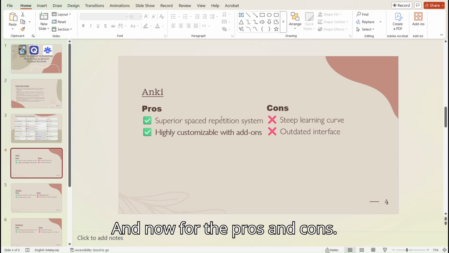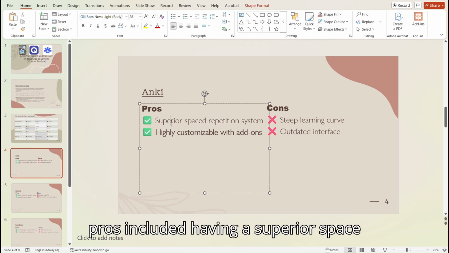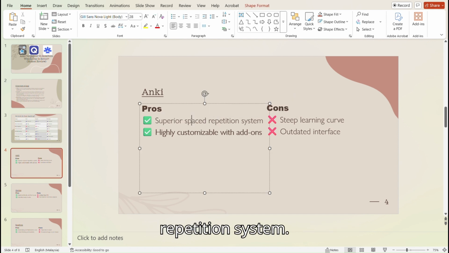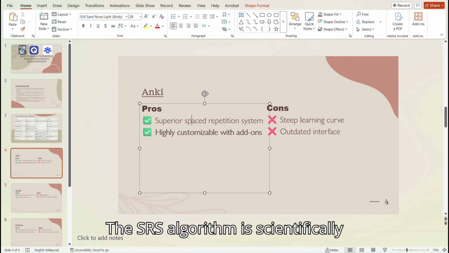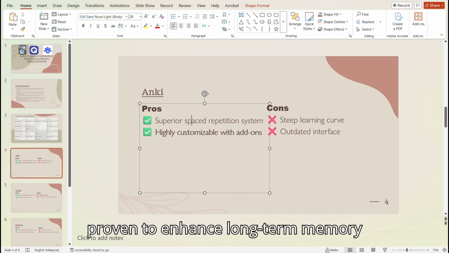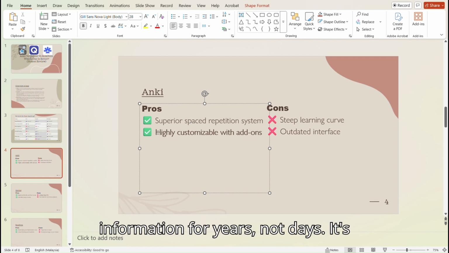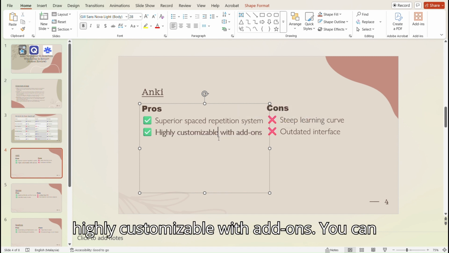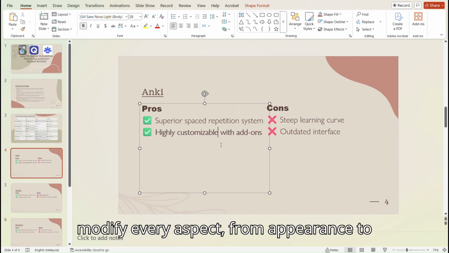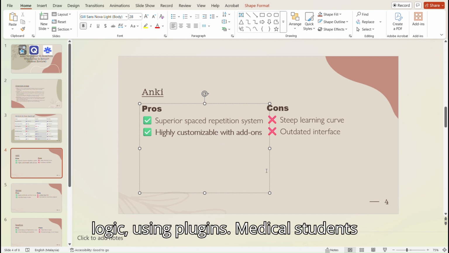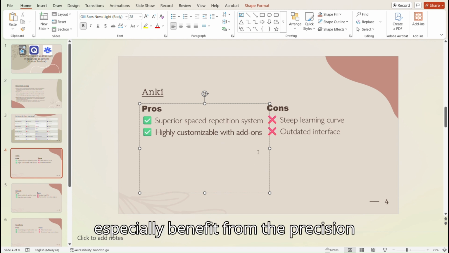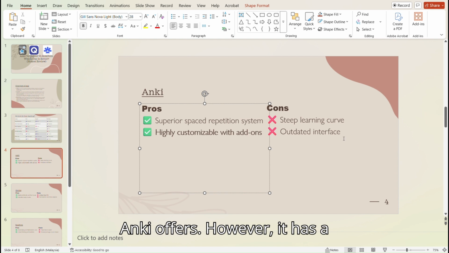And now for the pros and cons. For Anki, its pros included having a superior spaced repetition system. The SRS algorithm is scientifically proven to enhance long-term memory retention. You remember complex information for years, not days. It's highly customizable with add-ons. You can modify every aspect, from appearance to logic, using plugins. Medical students especially benefit from the precision Anki offers.